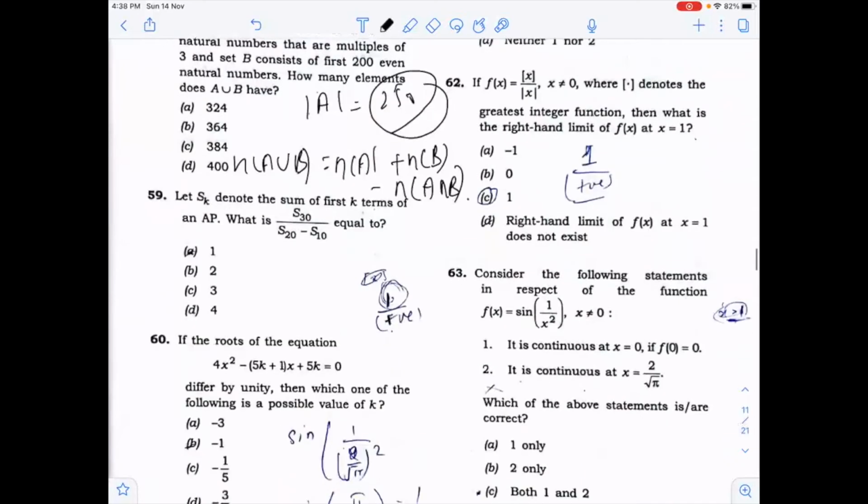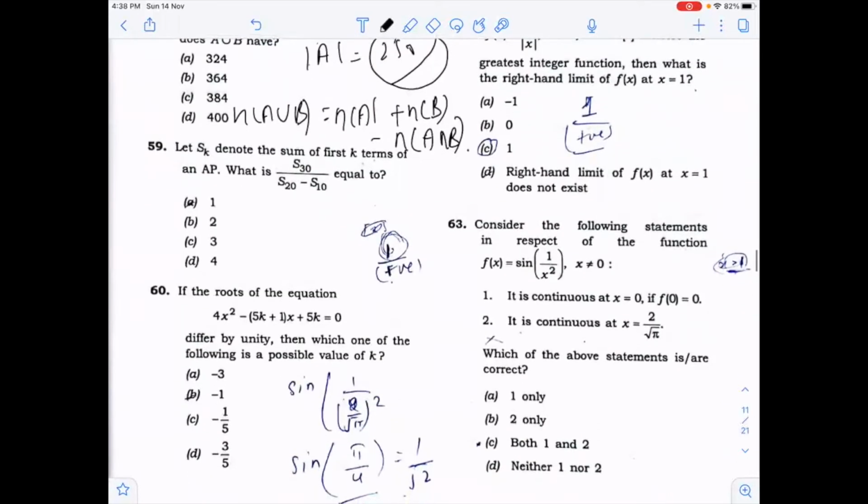Clear? Now 59th, S_K denotes the sum of the first K terms of an AP. You have to find this. You know the formula for the sum. In case of S30, the first term will be given and the last term will be known. That is the first K natural numbers. So you can apply the formula n by 2 times (a plus L). By putting the values of S30, S20 and S10, you can get the value.